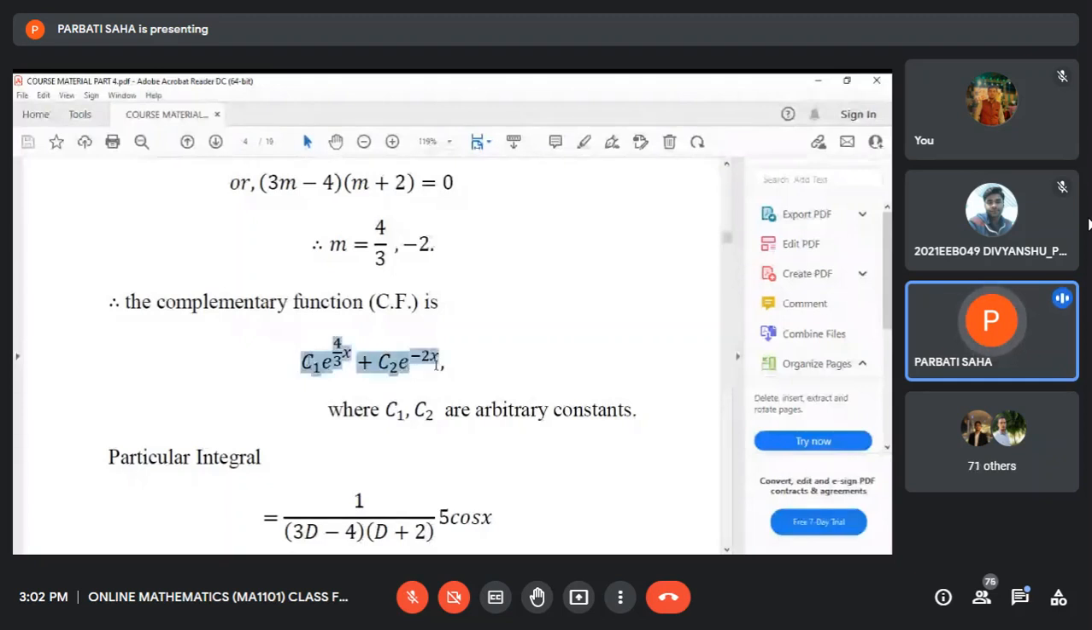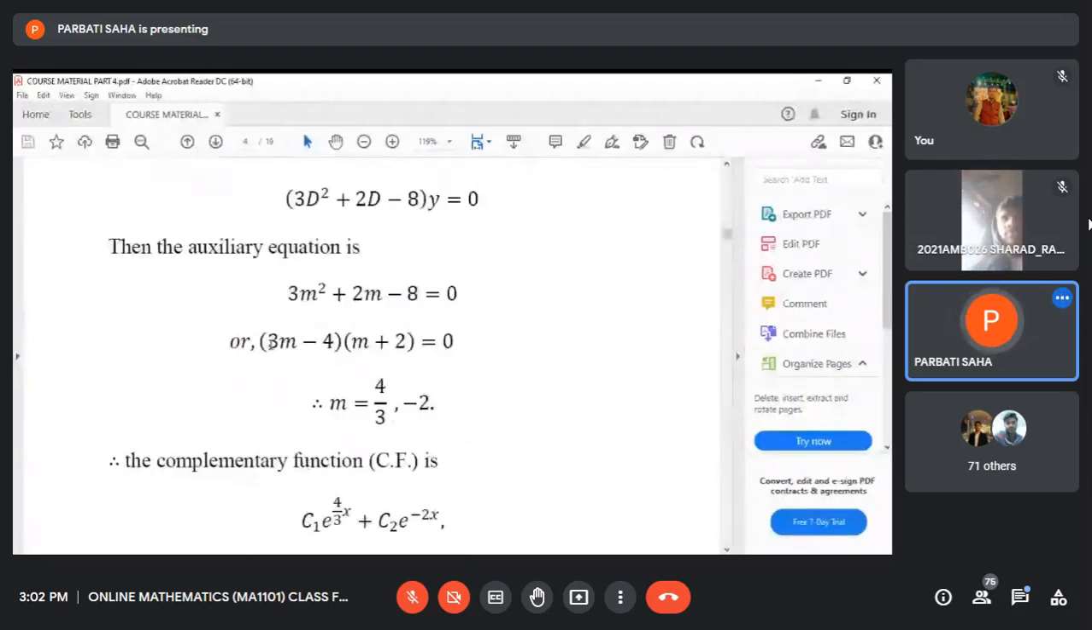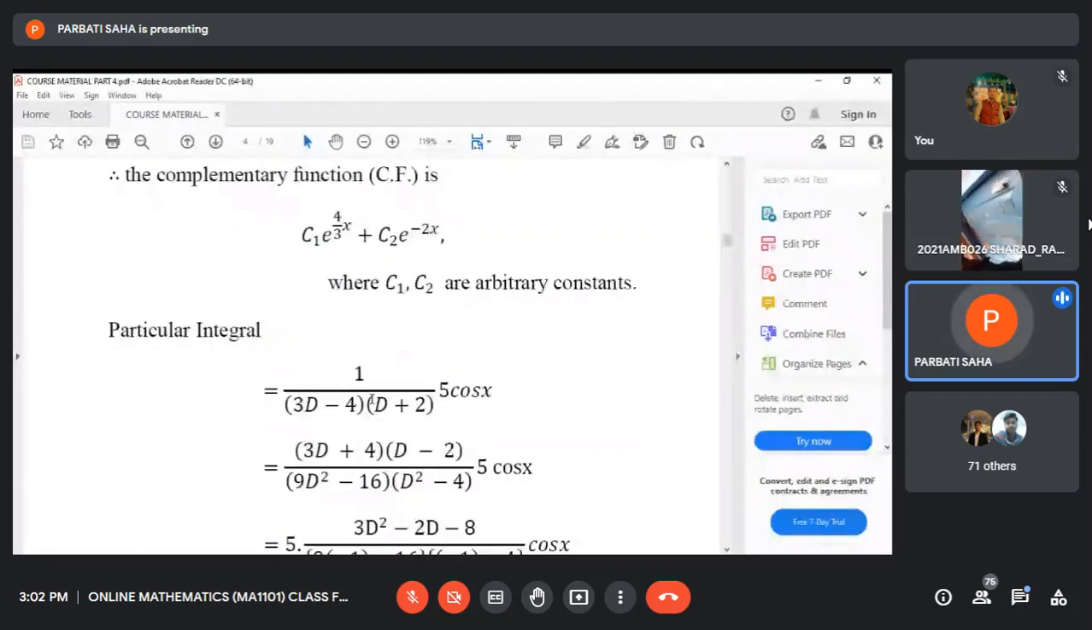But we are interested here to find out the particular integral. That is 1 by f(D). f(D) means this. Actually, if it is resolved into linear factors, then it should be (3D minus 4) into (D plus 2). Like this, you see. 3D minus 4, D plus 2, 5 cos x.